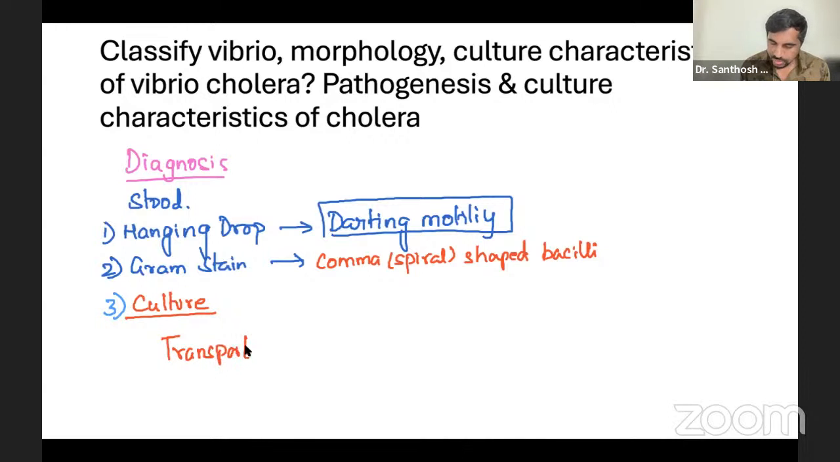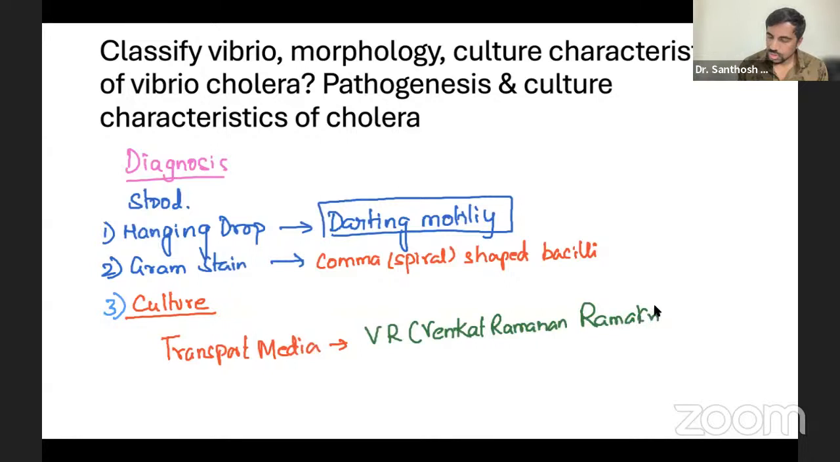For Vibrio cholerae transport media: Vibha is a rich girl, so she has a driver to drive for her. What is the driver's name? VR, that is Venkat Ramanan Ramakrishnan. Indian name, right? Venkatraman Ramakrishnan media, he found this special media. Also, she likes to carry a bag while transporting. So, Cary-Blair.